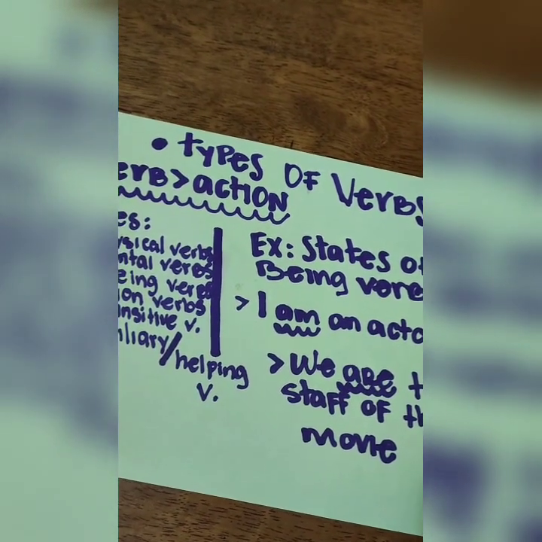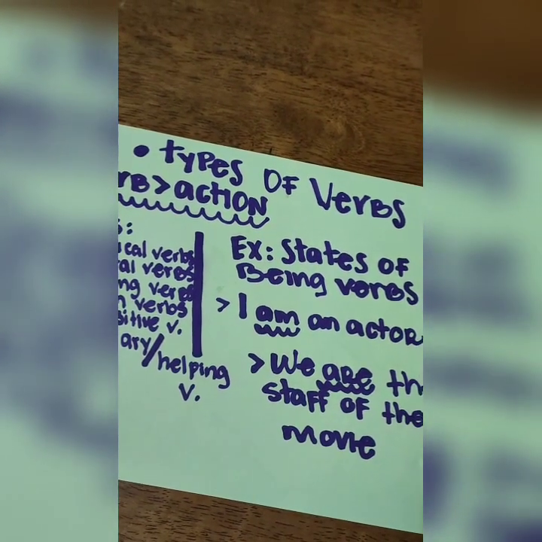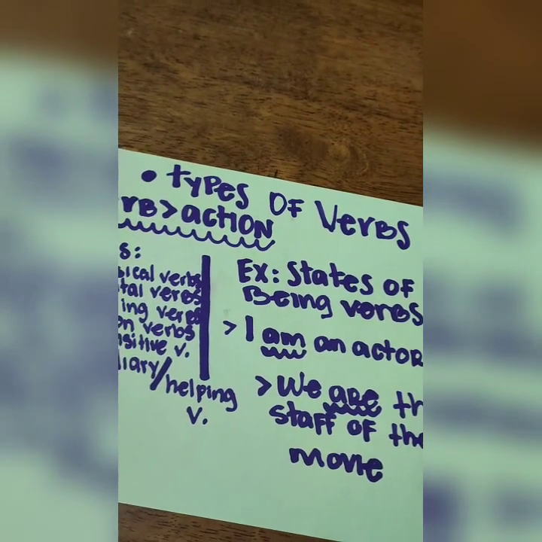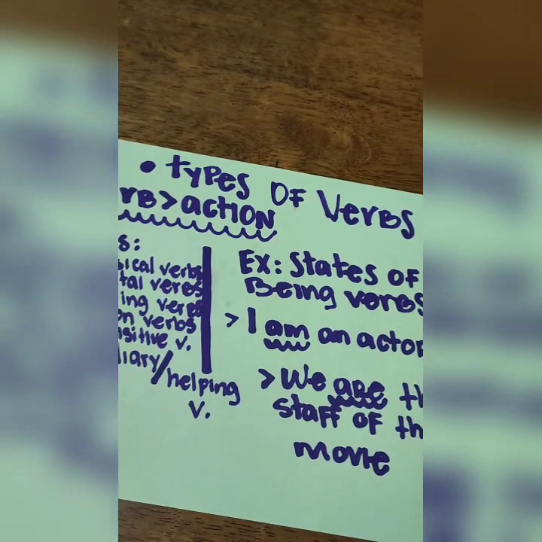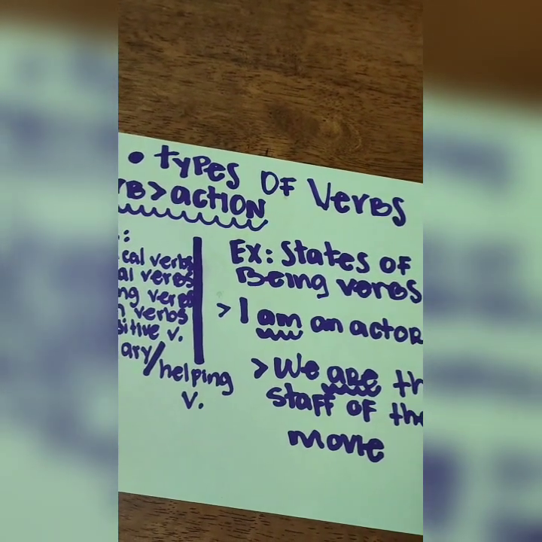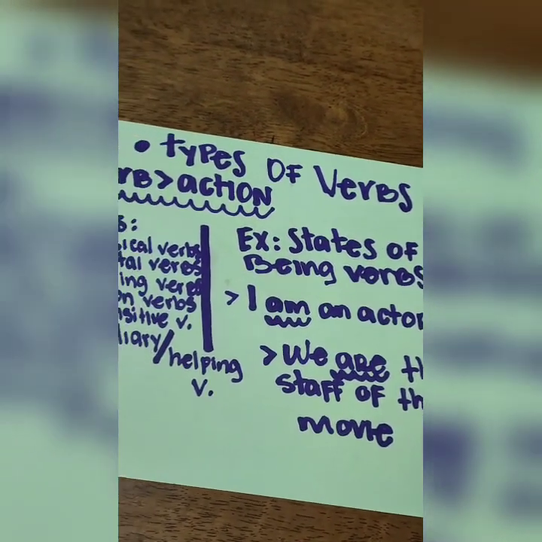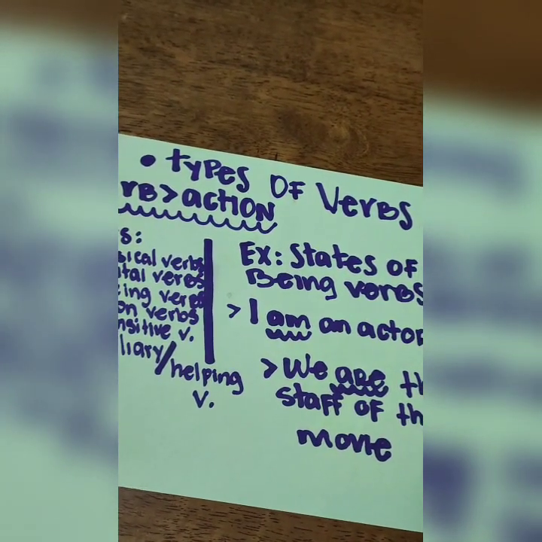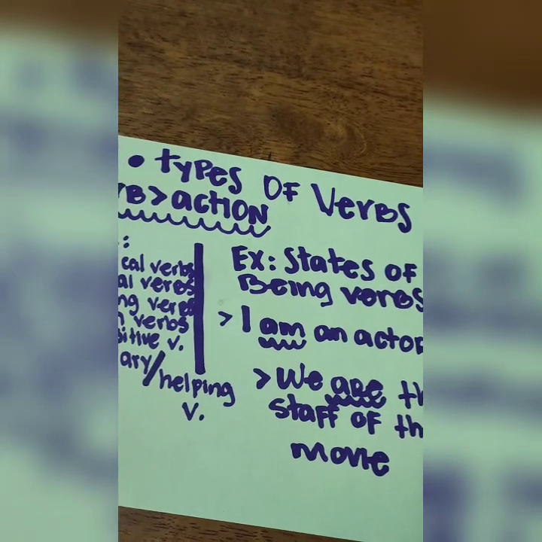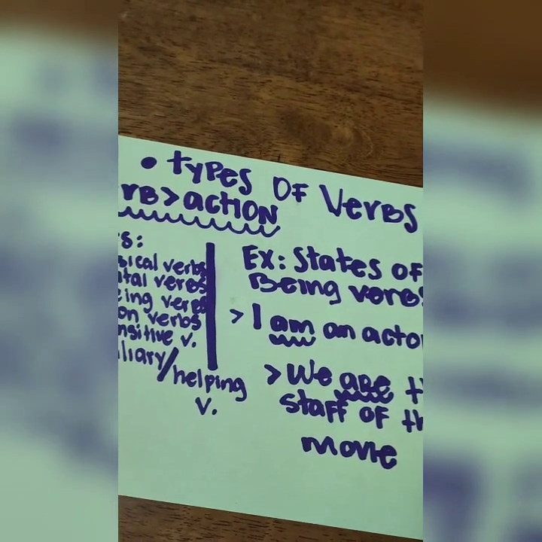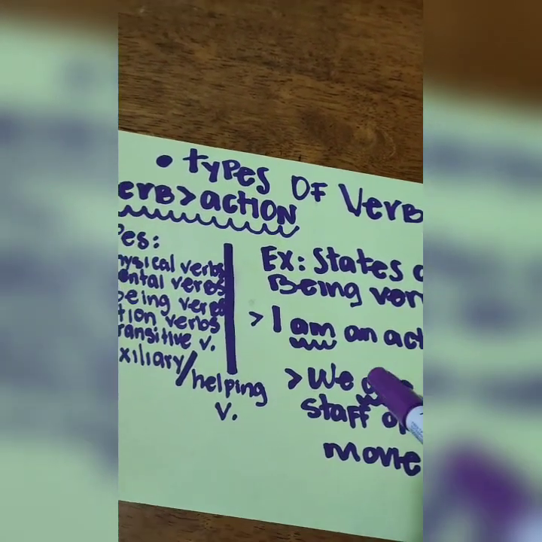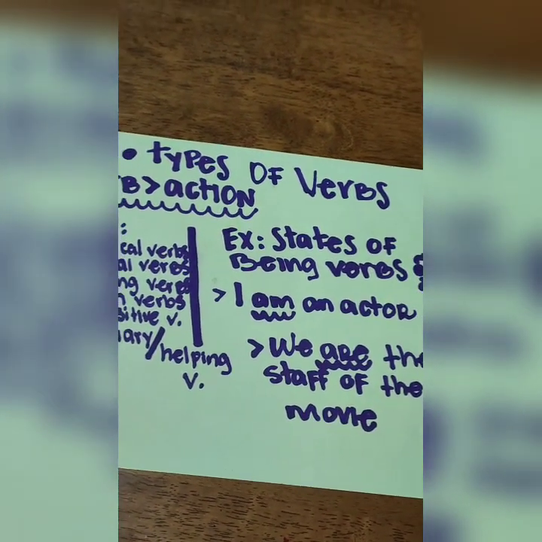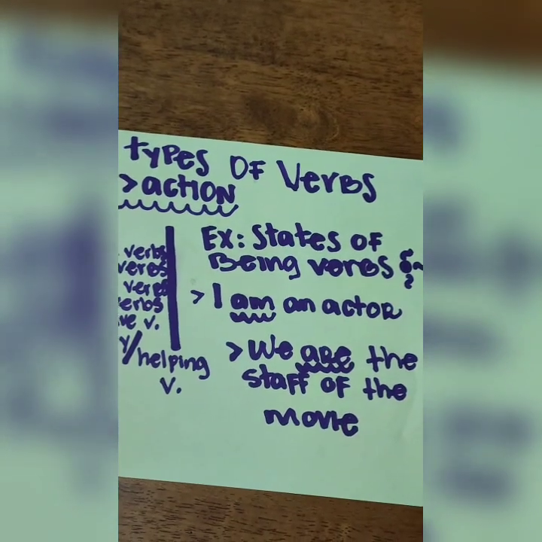A verb, as you can see, is a word that we use to refer to actions or what things do, and also a state of being, and also how things are, right? Each of these sentences uses action verbs. You will see that each verb is referring to a physical or mental action. So, this is the different types of verbs.